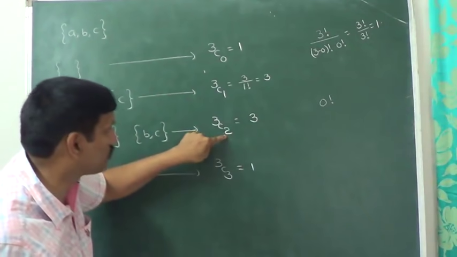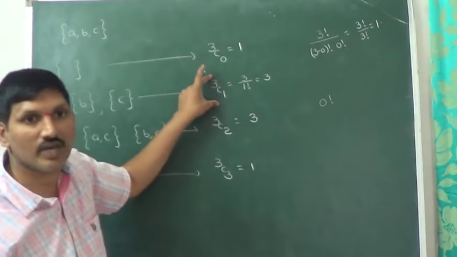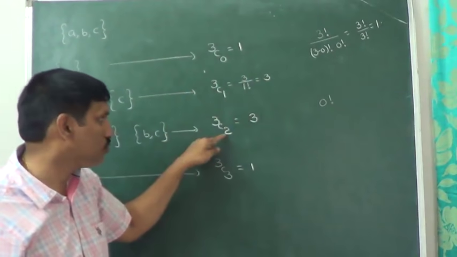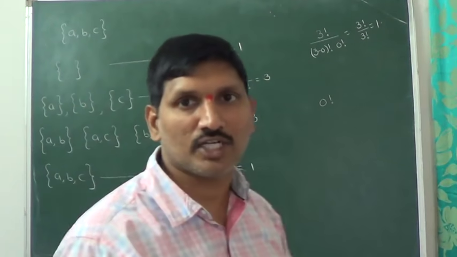Because 3 minus 1 is equal to 3 minus 2 is equal to 1. Right? 3C1 value is equal to 3. 3C2 value is also equal to 3. Right? So thanks for that particular student.